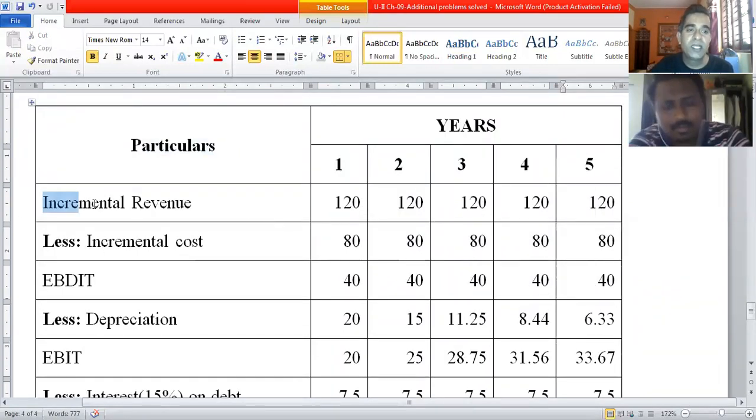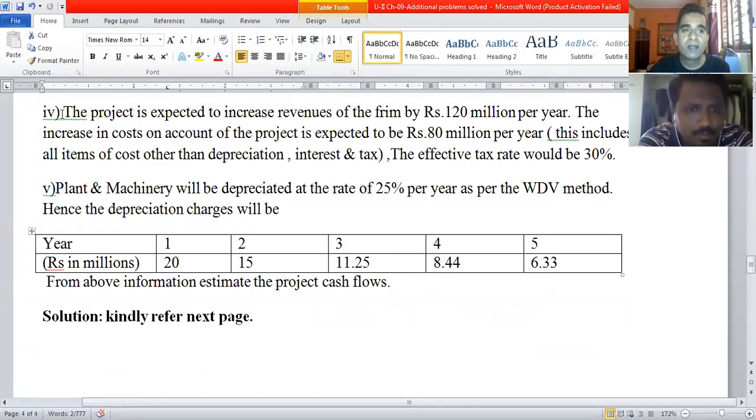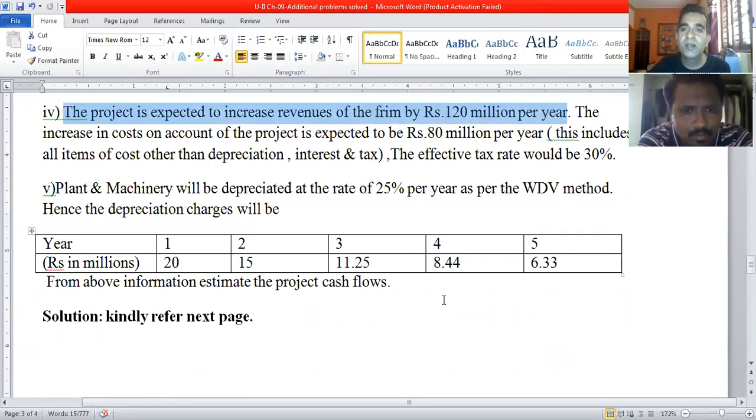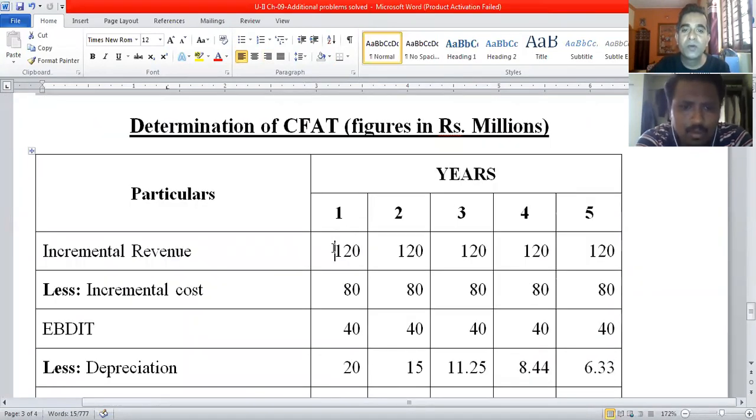So the first item in the particulars is incremental revenue. I'll take you to the problem every time so that it becomes easy for you. So easily you can score 20 marks if you just pay attention. Incremental revenue, it is very clearly given. The project is expected to increase the revenues of the firm by 120 million rupees per year. So each year it is 120 million rupees.